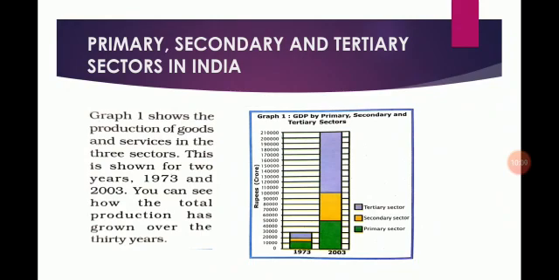Now with the help of this graph, we can see that share of agriculture sector has decreased and that of tertiary sector has increased. So here the change we have seen. But what is the reason behind these changes? Let us discuss.